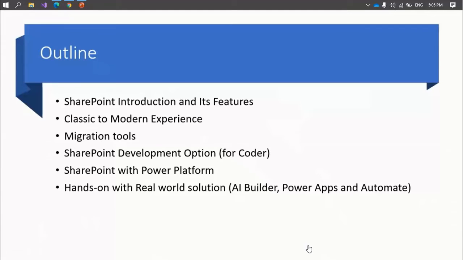In this session, we will be discussing SharePoint. A brief introduction with its features, and then we will discuss its classic to modern experience. Then we will explore some migration tools that we have, and then we will see the development options for coders, and then SharePoint with Power Platform. What are the things we can do with the platform? And then we will do hands-on with real-world solutions using AI Builder, Power Apps, and Power Automate.